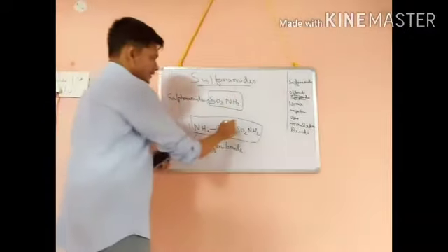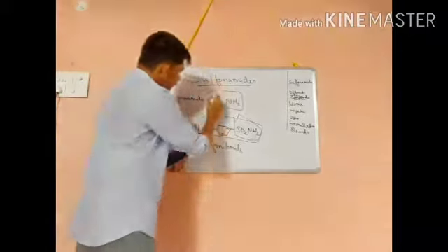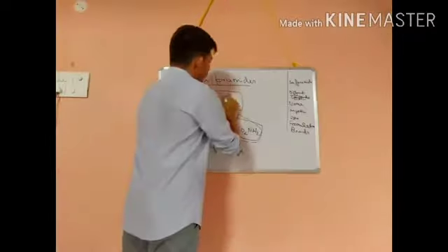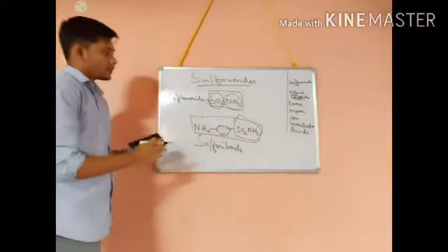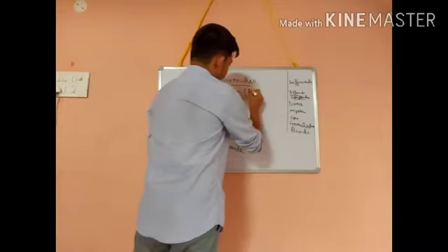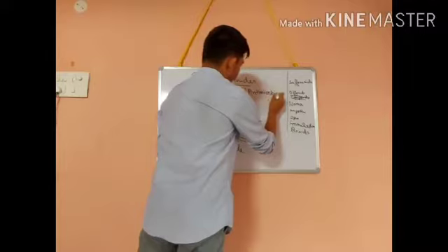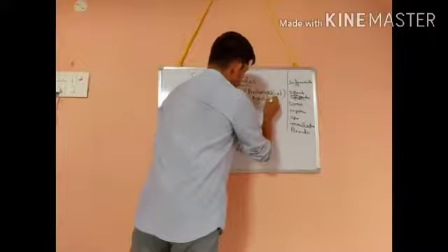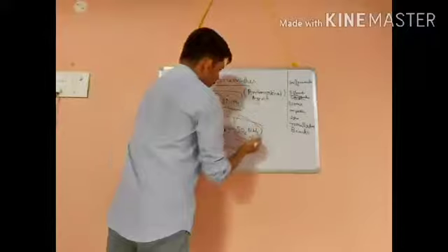Here you see SO2NH2, that is the sulfonamido group. Why is it the sulfonamido group? Because SO2 is the sulfo part, and this is the amide. This compound is an antimicrobial agent. So this is the prime or prototype structure.